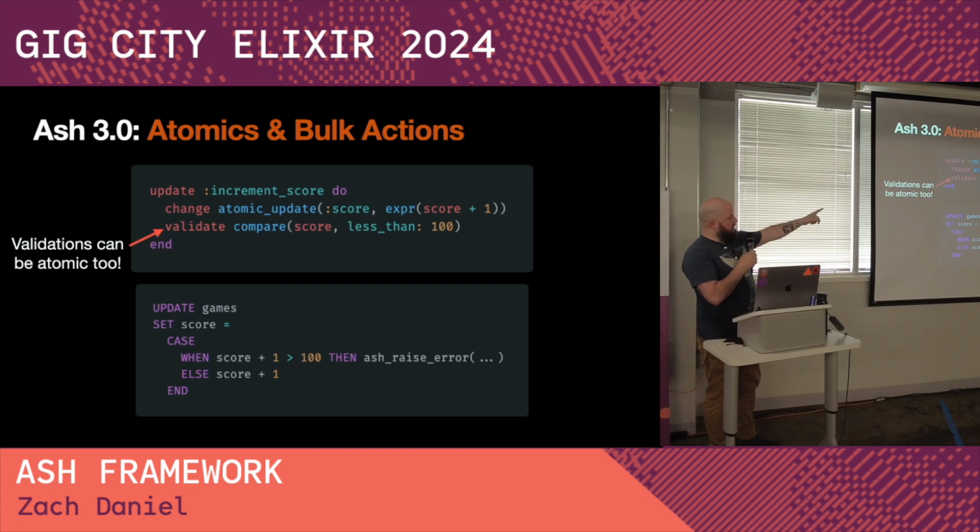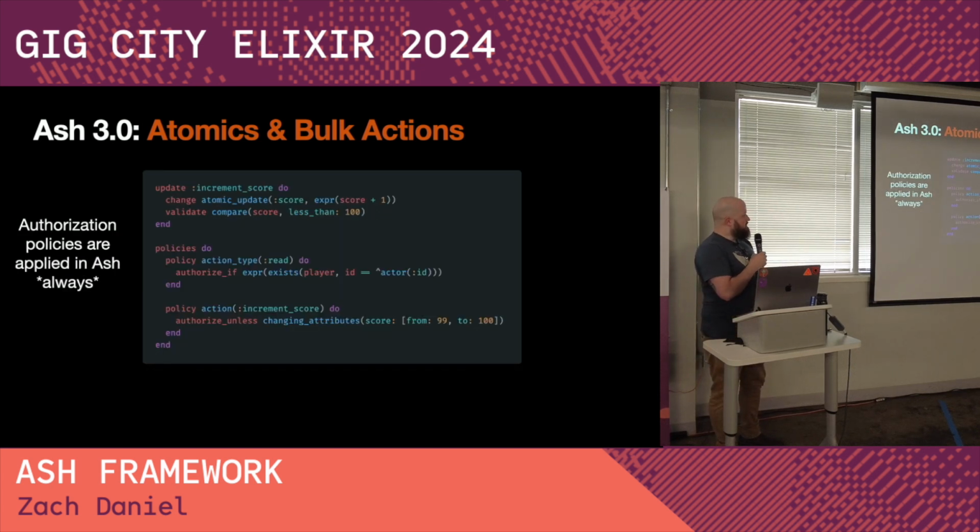So in this example, we're saying, okay, we're going to update, maybe a games resource, and we're going to update score and set it to score + 1. But there's a rule that score is never allowed to be greater than 100. And you get a SQL query like this, where we're going to do a single SQL query that makes the update that you want and confirms any invariants, like the rules of your action, which is very powerful.